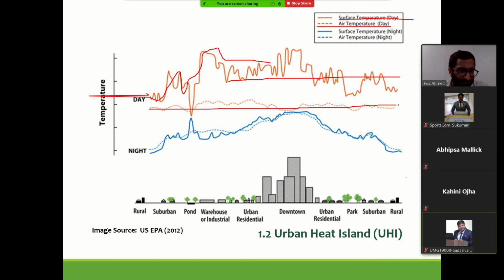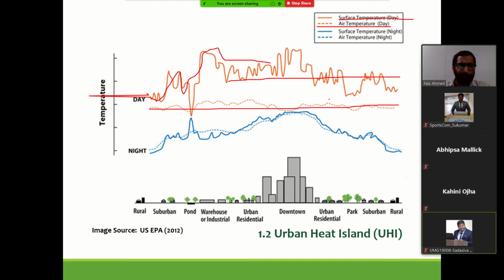Air temperature is what we see from the news or from the meteorological department. Air temperature is what we actually get from the weatherman. But if you see the surface temperature, if you measure at the ground, the temperature is actually much higher than the air temperature around.